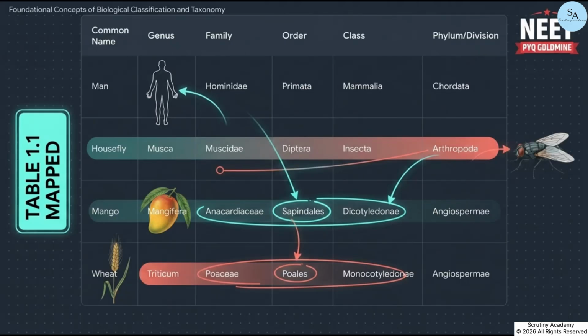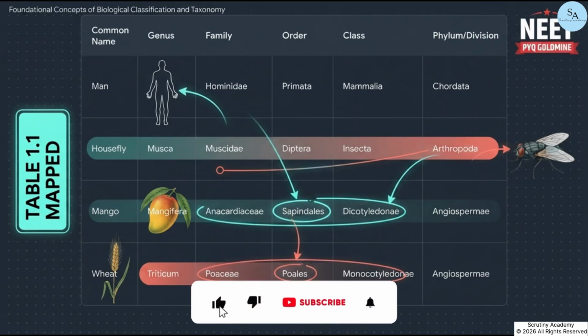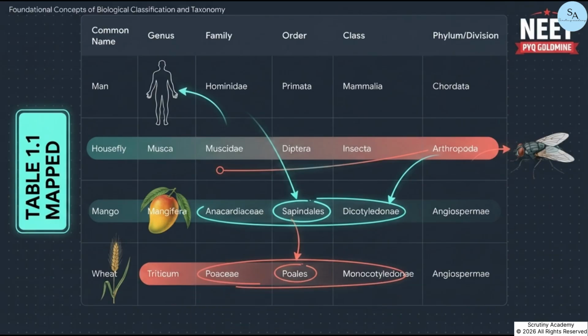This maps out some really common organisms across these categories, straight from Table 1.1 in your NCERT book. You need to know this inside and out. Pay special attention to high probability targets for your exam. For instance, notice that wheat belongs to the family Poaceae and the order Poales. And look at mango. It belongs to the family Anacardiaceae, and its order is Sapindales. Don't skip memorizing this table. It is an absolute goldmine for direct multiple choice questions.